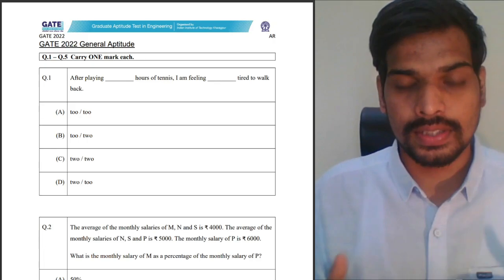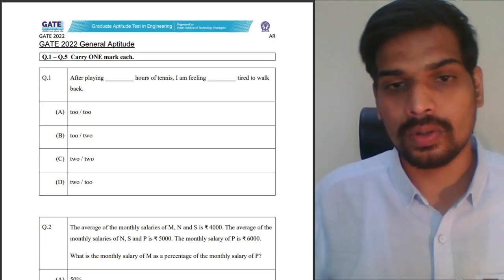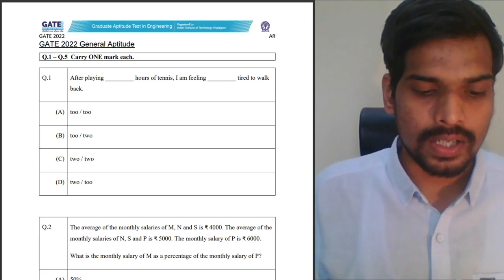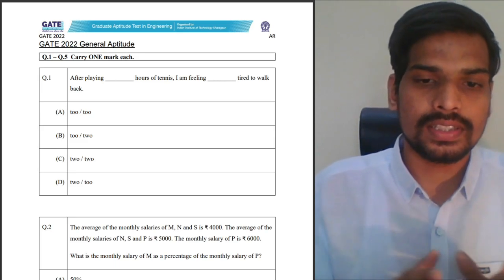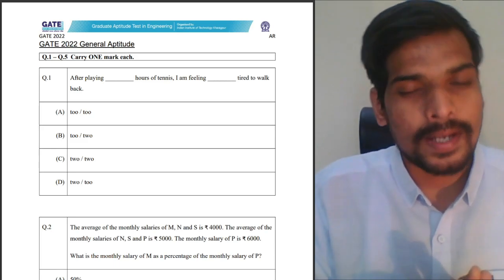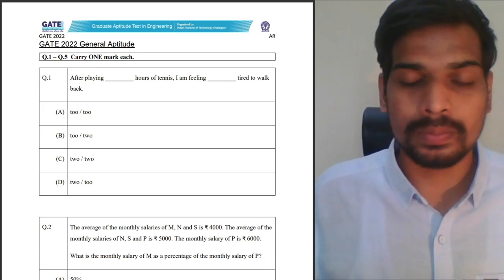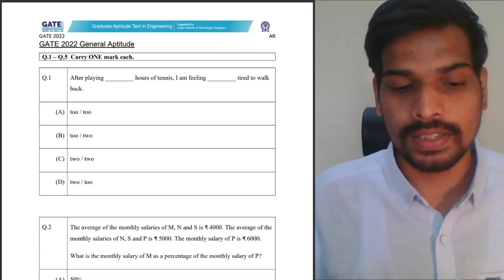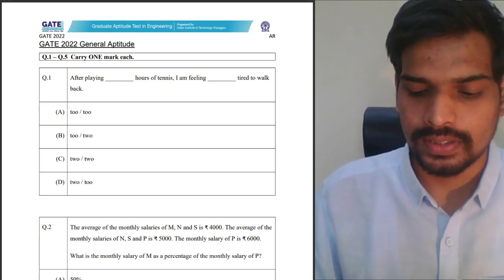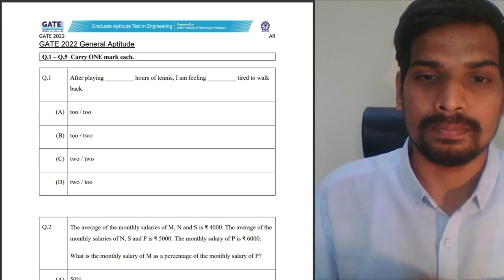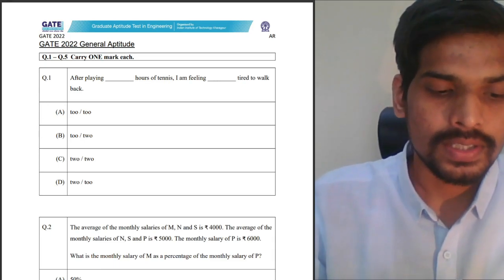Before I start with this discussion, with the solution part of GATE 2022, let us first discuss a few points about the exam paper itself. Firstly, the general feedback from most of the students is the paper is anywhere between moderate to difficult, and the cutoff probably could be around 35 marks. However, at this preliminary stage we cannot guess the cutoff, but that could be the possible mark around which you will be having the cutoff for this particular examination.